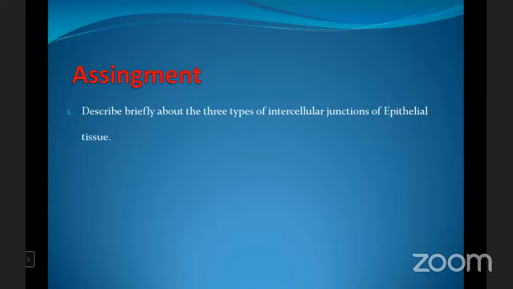Describe briefly about the three types of intercellular junctions of epithelial tissue. I repeat the question once again. Describe briefly about the three types of intercellular junctions of epithelial tissue.